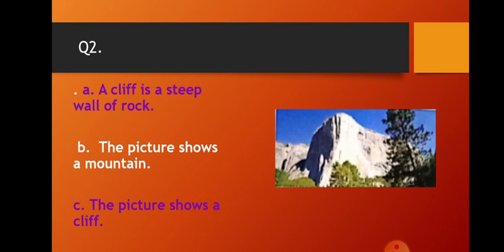It is a very steep vertical or overhanging face of rock, earth or sea. If you stand on the edge of a cliff and peer over, you will be able to see the waves crashing on the rocks below. So, according to the picture, A, a cliff is a steep wall of rock, and C, the picture shows a cliff, are correct. Tick A and C in your book.